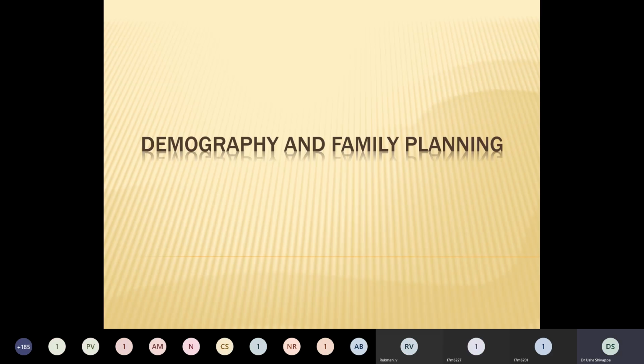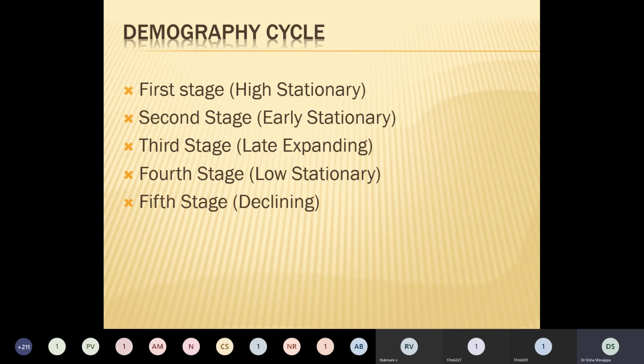Next is the demographic cycle. There are 5 stages in this demography. The first stage is the high stationary stage, where the birth rate is high and the death rate is also high. The birth rate and death rate almost cancel each other, so the population remains almost stationary, but the population is large. India was in this stage till 1920.